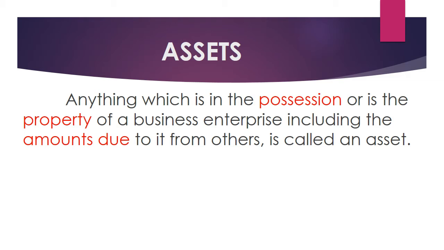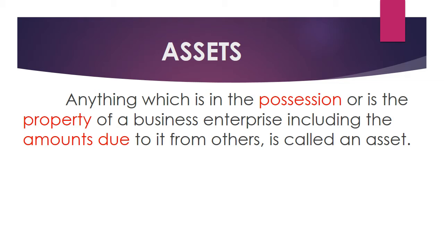Anything which is in the possession. So if you take up a firm, anything it possesses can be called an asset. Say it has a building, then that is an asset of the firm. Then is a property of a business enterprise. So anything specified as a property. Say it has a vehicle and it is said the business enterprise owns it.